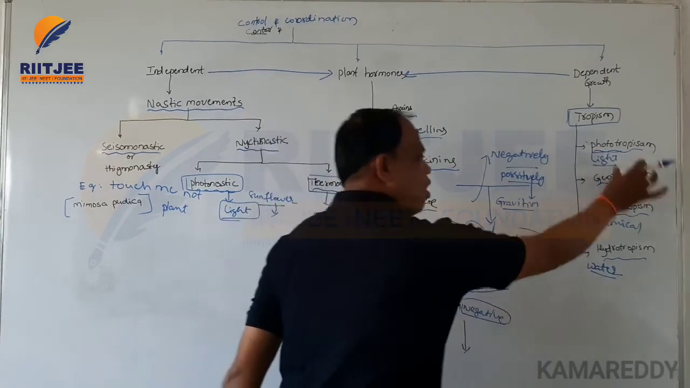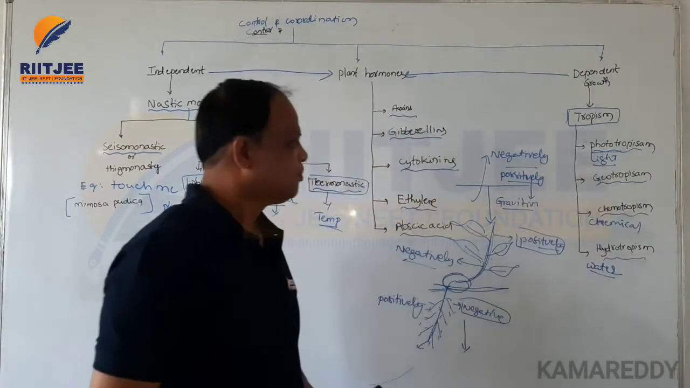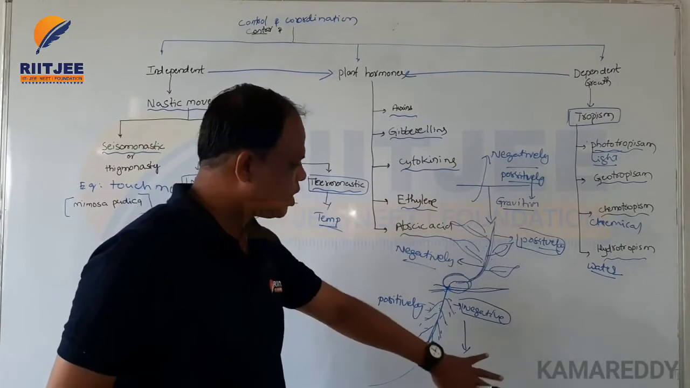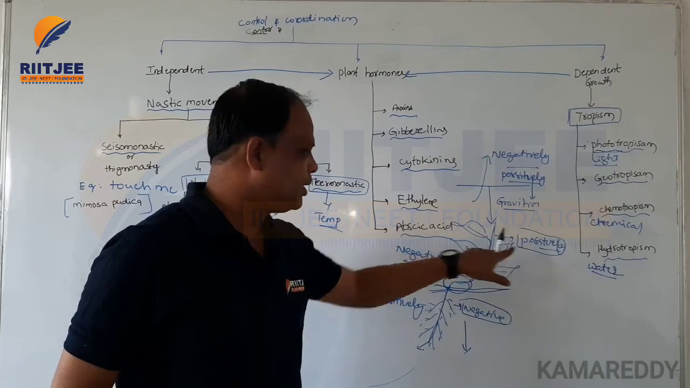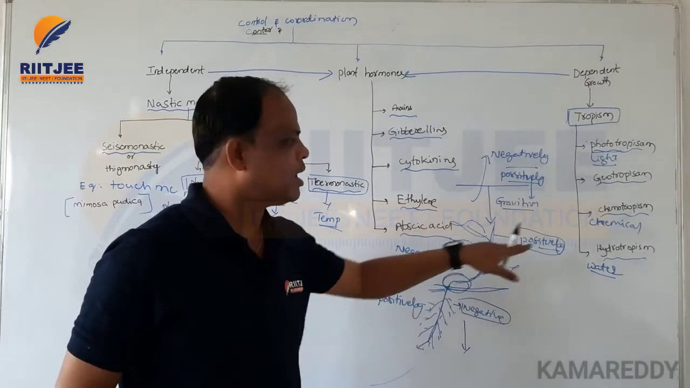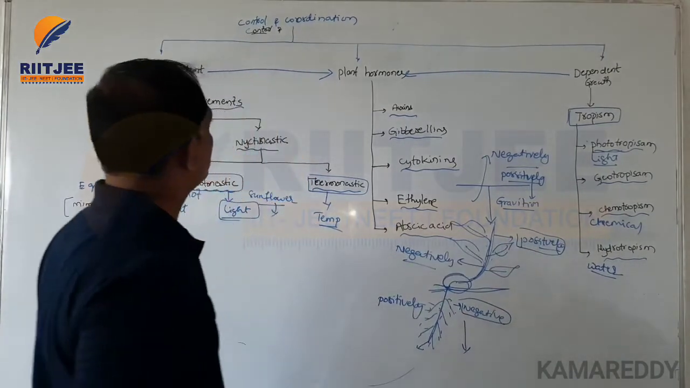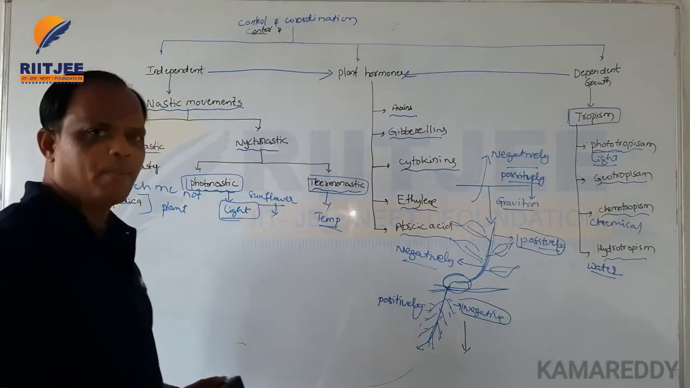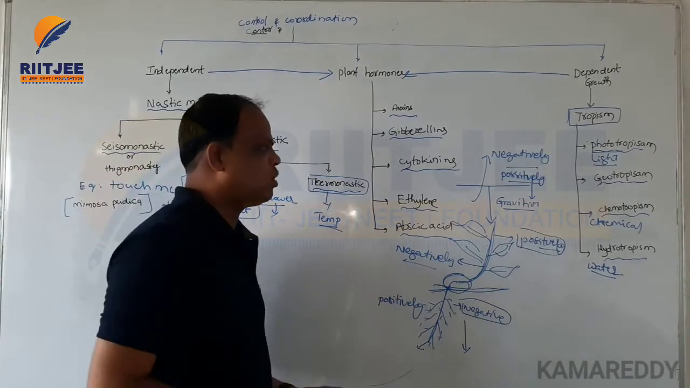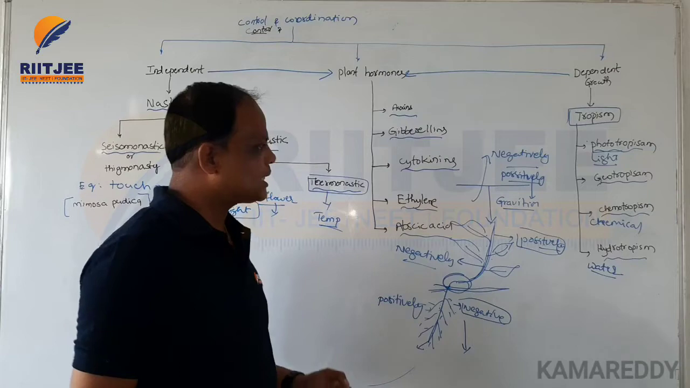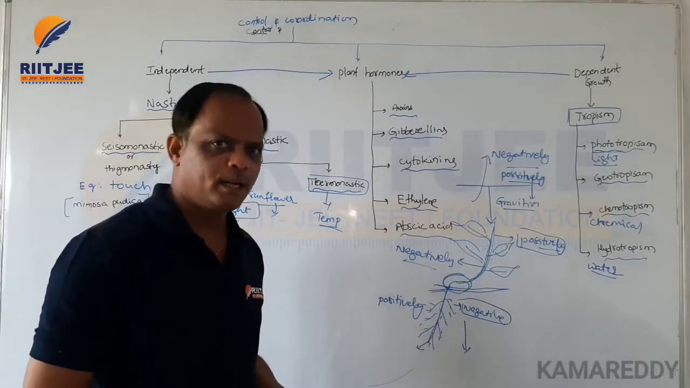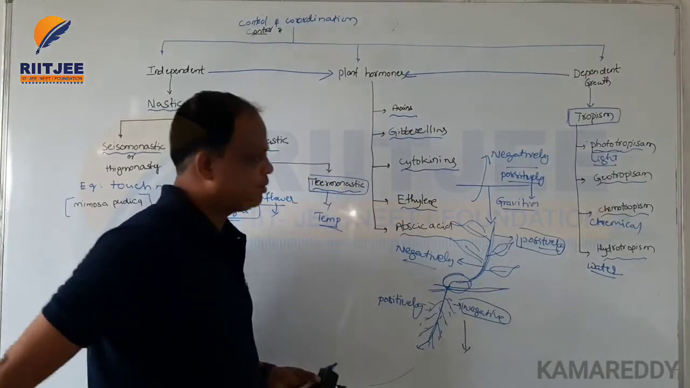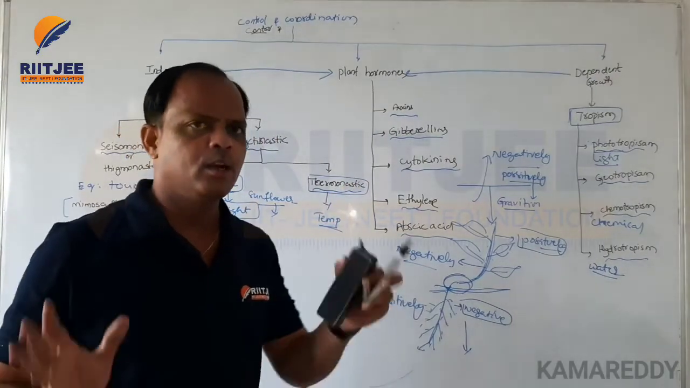And depending on all these structures here, they are positive in the root system and negative in the shoot system. This is tropism, and these are the basic points of control and coordination. And the last life process is the reproduction process. Okay, reproduction process. Now we are discussing the reproduction process.